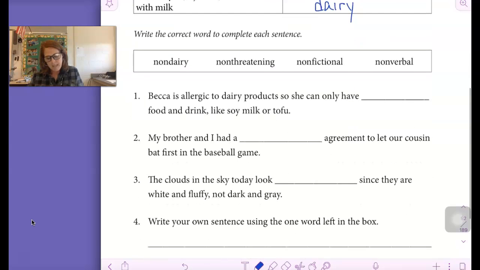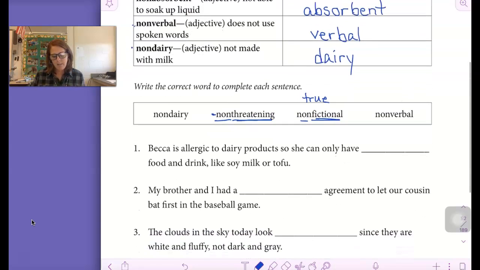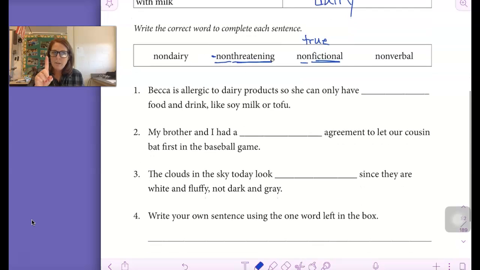So again, we have some sentences down here. Non-threatening. Threatening would mean that you might be in harm of something. Non-fictional means that it's not fiction, which means it's not fake. So non-fictional means true. Okay. And then of course non-verbal is up at the top and you can check that. I'm going to do one of these for you, and then I want you to do number 2, 3, and 4 on your own, and you will submit it to me.